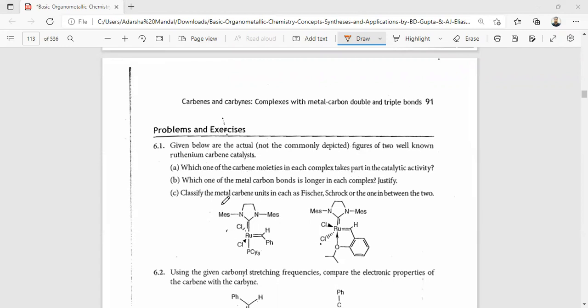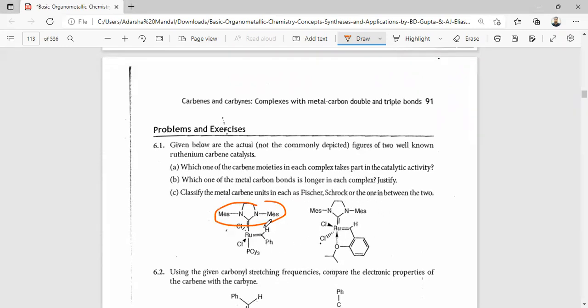In both complexes there are two types of carbene. One is the NHC carbene, and this is the Schrock type carbene, and this is also a Schrock type carbene. This is the NHC carbene. So of these two moieties, which take part in the catalytic reaction? The NHC moiety will not take part in the catalytic reaction.